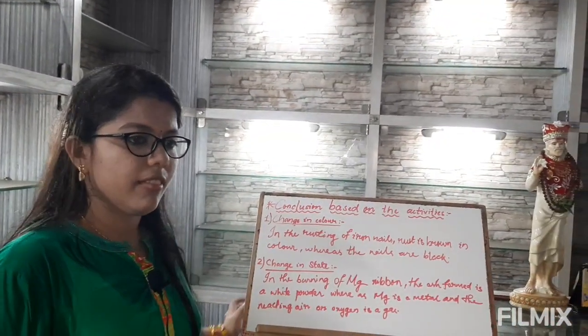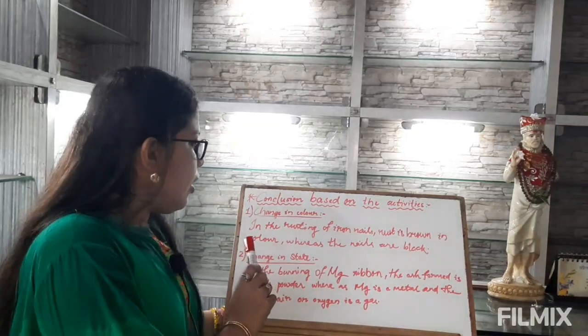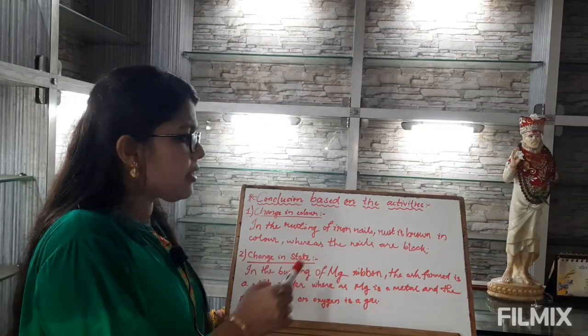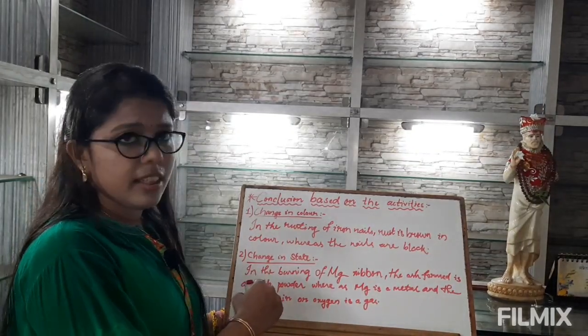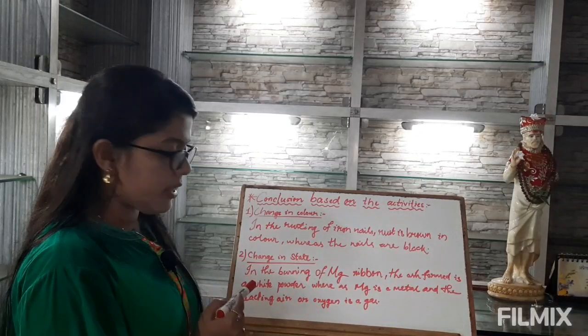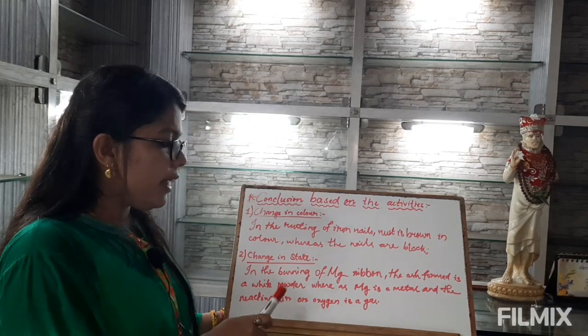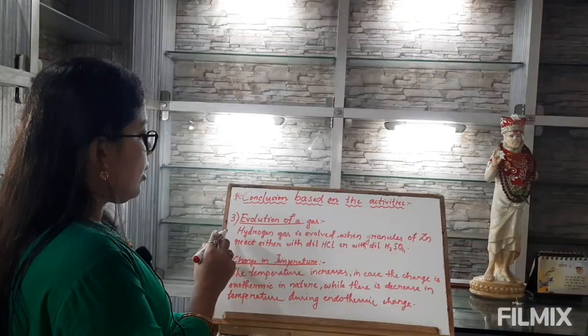From the above activities that we saw, we can realize a chemical reaction taking place as point number 1. There is generally a change in color of the reacting species taking part in the chemical reaction, as in the rusting of iron nails, rust is brown in color whereas the nails are black. Point number 2. There is generally a change in physical state of the substance, such as in the burning of magnesium ribbon, the ash formed is a white powder whereas magnesium is a metal and the reacting air or oxygen is a gas. Point number 3.